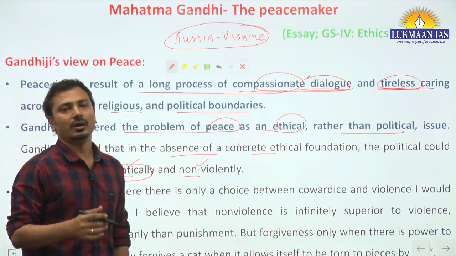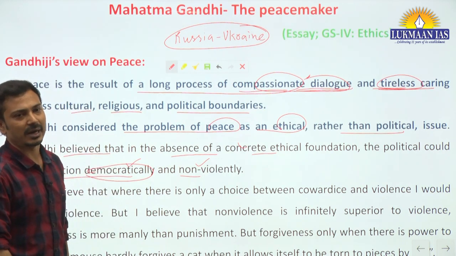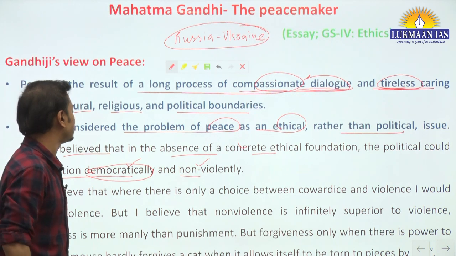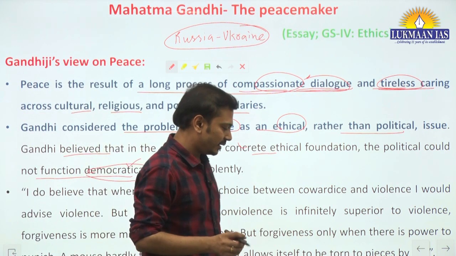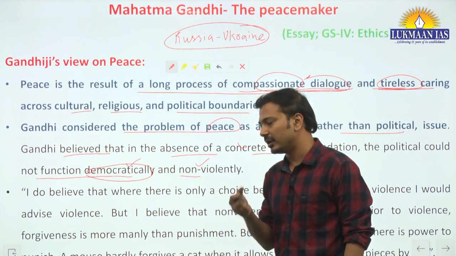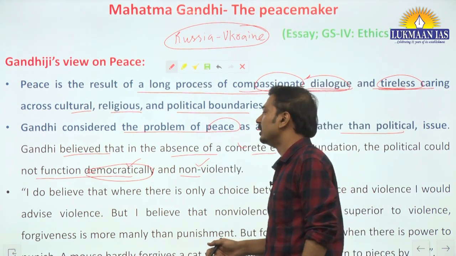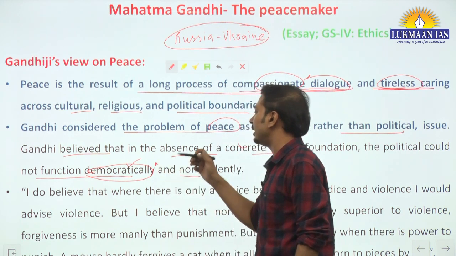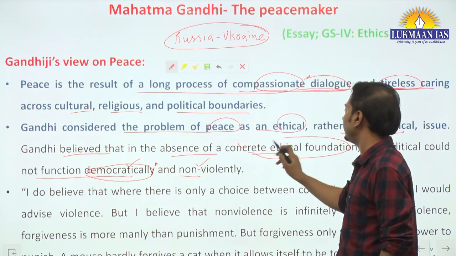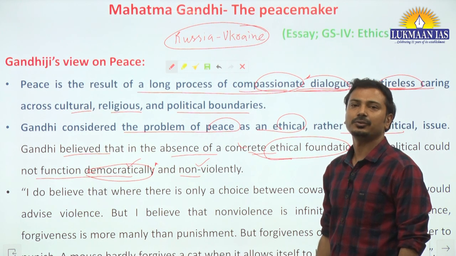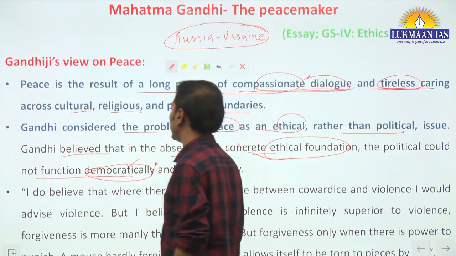So those, let's say, leaders who have been in the past, they are aristocrats, or simply we can say that they focus more on gaining the power, like Hitler. अगर आप हिटलर का एग्जाम्पल लेते हैं तो one can simply understand that he lacked ethical foundation. That's why the peace was not resorted to.